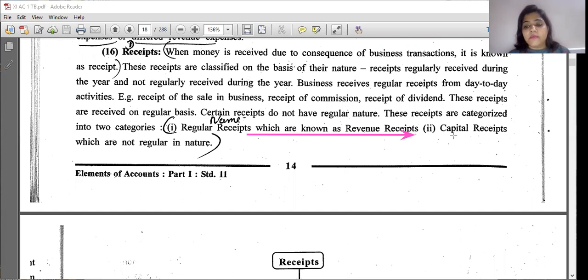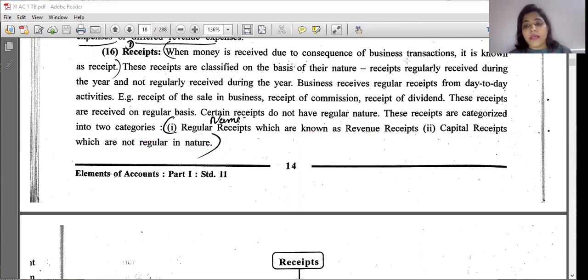And capital receipt: suppose sale of land and building, are you selling every year? No, so that is not regular in nature, so that is your capital receipt. Capital receipts are not regular in nature: sale of land and building, furniture, vehicle. Is it clear? So are you clear with the receipts?